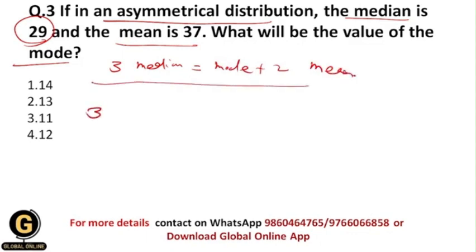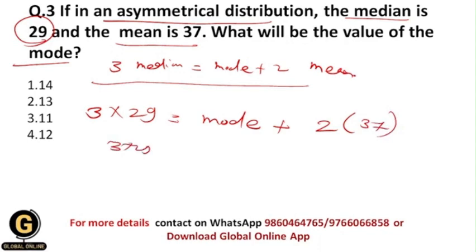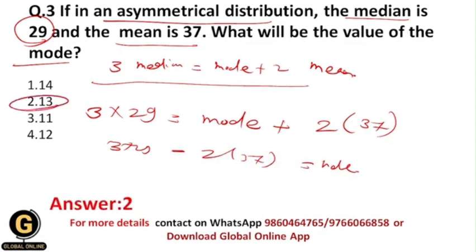So now let us substitute these values in this formula. They have given you the value of the median. So 3 cross 29 is equal to, we need to find the value of the mode, so plus 2, keep the value of the mean. Then do this: 3 cross 29 minus 2 cross 37 is equal to mode. Then you will get the value of the mode, which is equivalent to 13. Okay, that's why your correct answer should be 2.